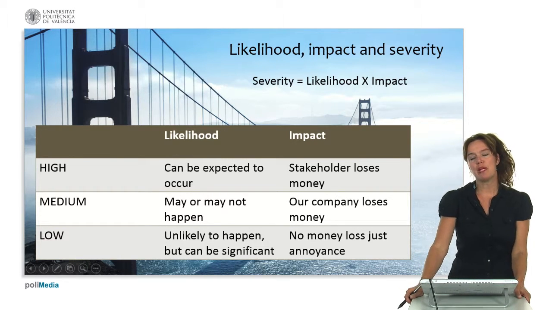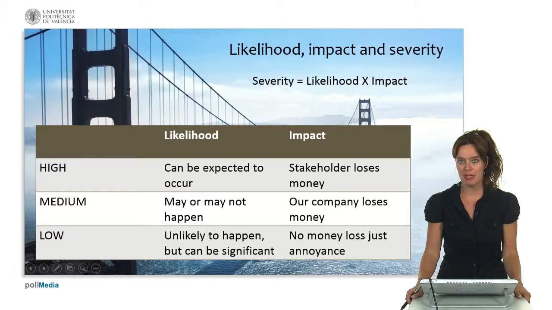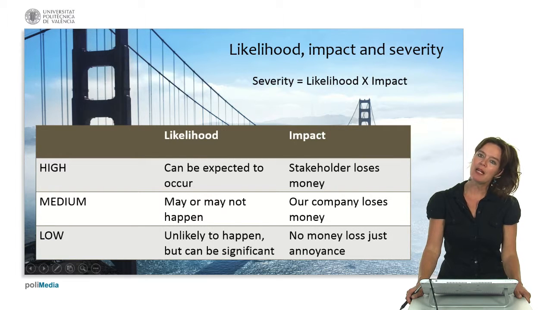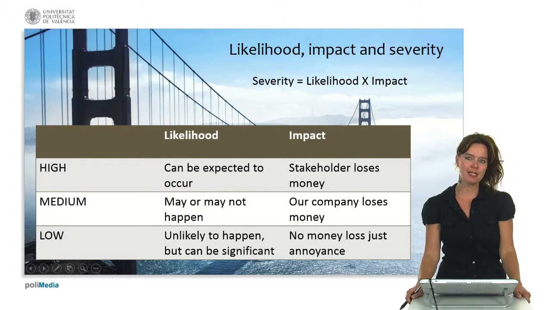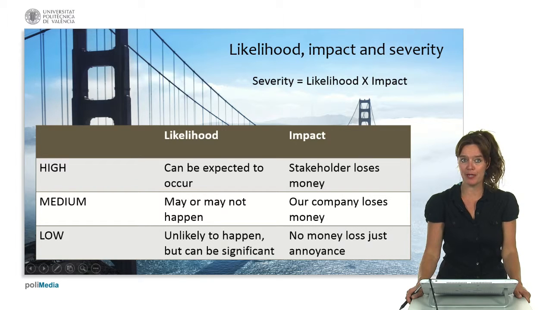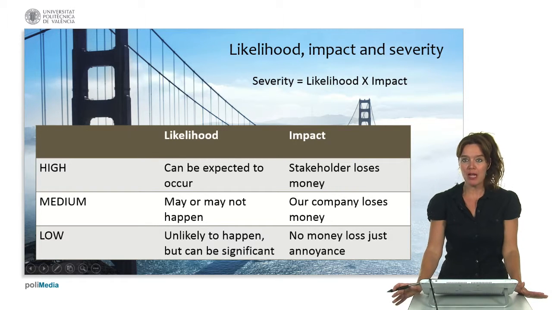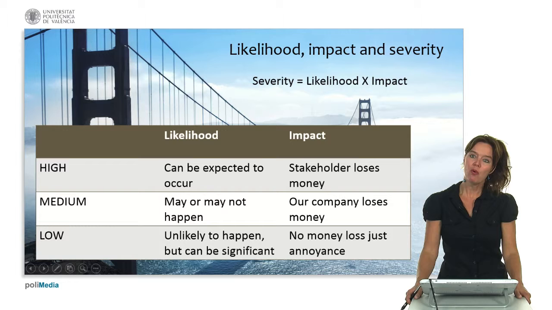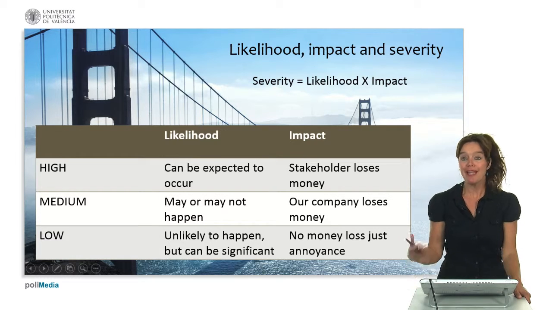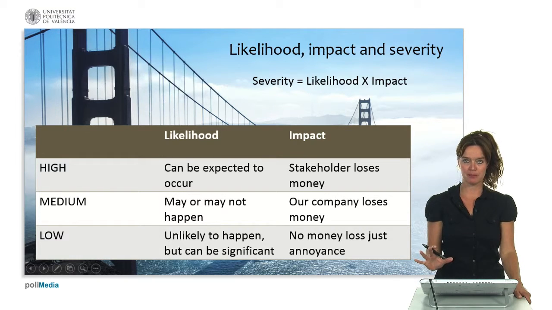Severity we can calculate by multiplying likelihood and impact. And likelihood and impact we can categorize into, for example, three categories of high, medium and low. Something is highly likely if we can expect it to occur. It's medium if it may or may not happen. And it's low if it's unlikely to happen, but if it happens, it can be significant.